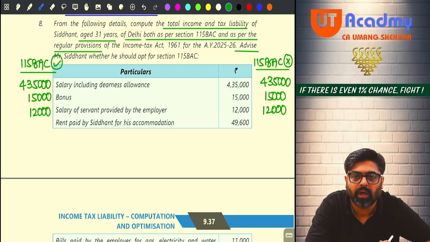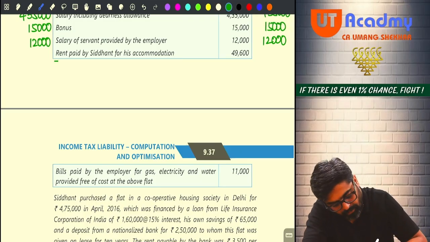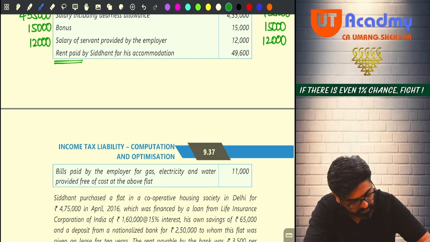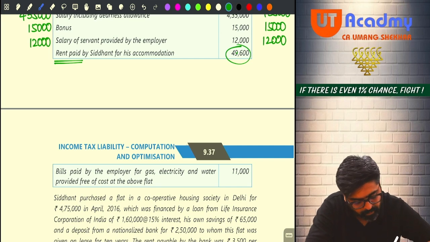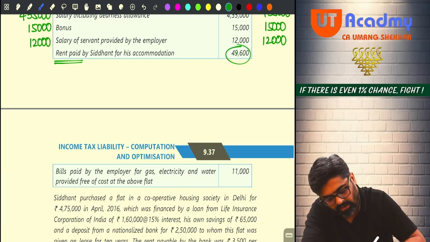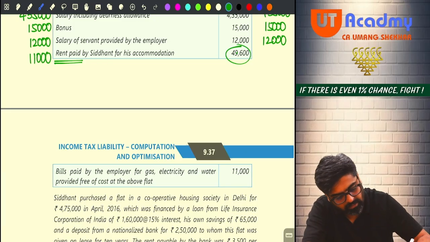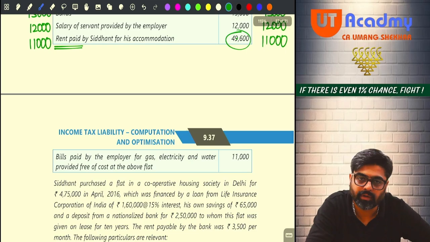Taxable value of perquisite. Rent paid by Siddhant for his accommodation. Now wait, to pay this rent, if he is getting HRA, then it is okay. Otherwise he is going to get 80GG. Do you remember 80GG? So tell me, this is rent paid. 49,600. What is to be done with this? We are going to see later on. Okay. Bills paid by employer for gas, electricity and water provided free of cost at above flat. 11,000 will be the perquisite, which will be taxable here also. Okay. So did you get all these things?